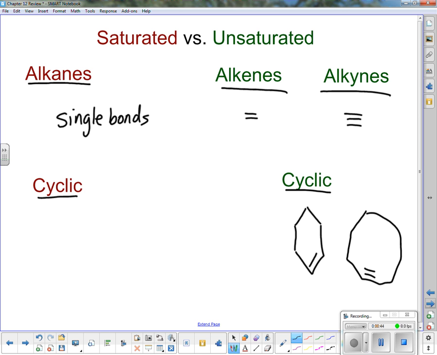So anytime I have a double, triple bond, I'm unsaturated. When I'm unsaturated, then I can do a lot of different things that can be helpful or not helpful. Now, in cyclics, I can be a cyclic and be saturated because I can just be all single bound. So just remember, single bound, saturated, not single bound, not saturated.